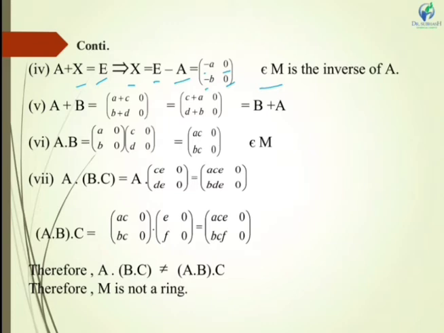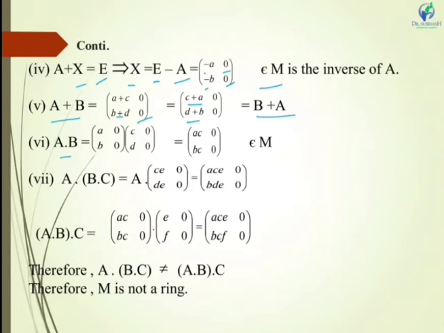Now my next property is the commutative law with respect to addition. A plus B will be equal to A plus C 0, B plus D 0. Now we know that addition is always commutative, so A plus C can be written as C plus A and B plus D can be written as D plus B, which is equal to B plus A. So we can see here that A plus B is equal to B plus A. So the commutative law is also satisfied.